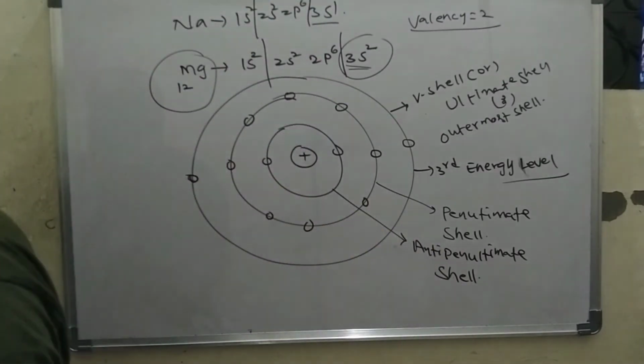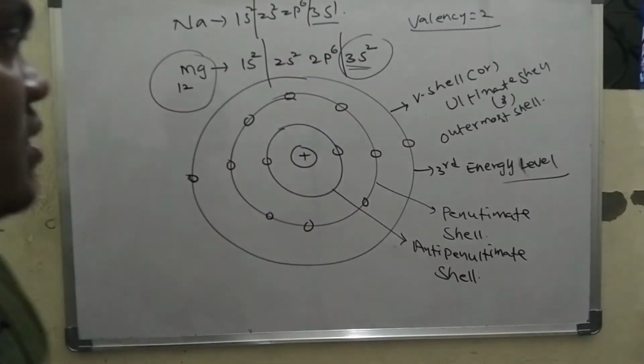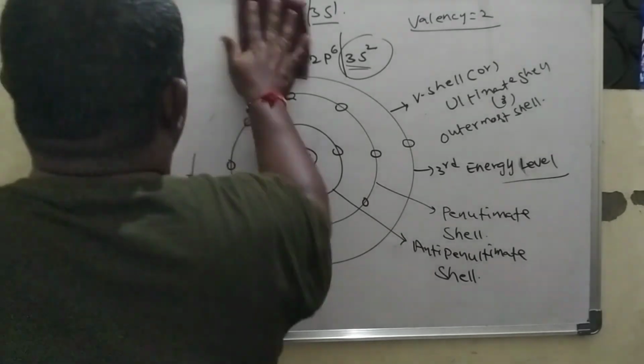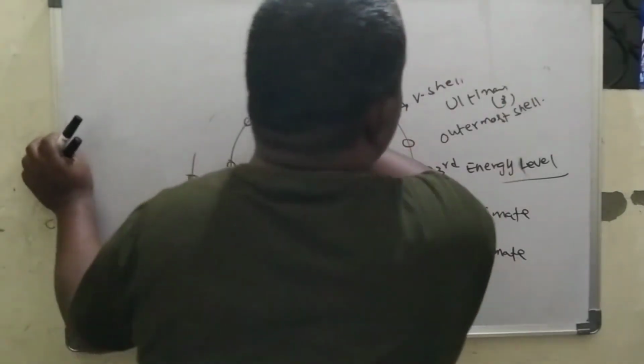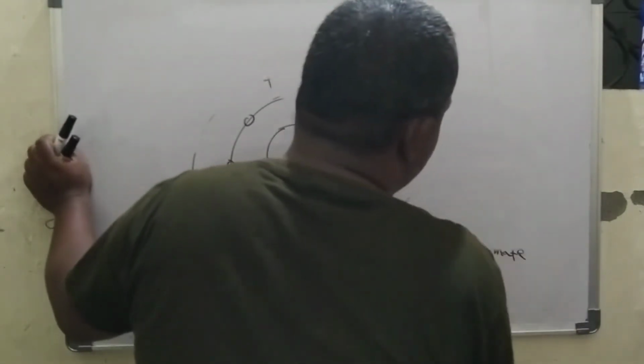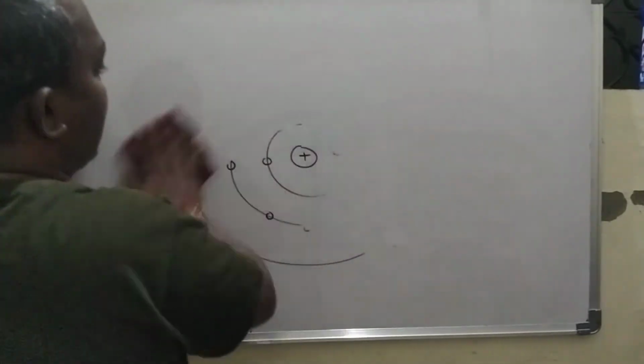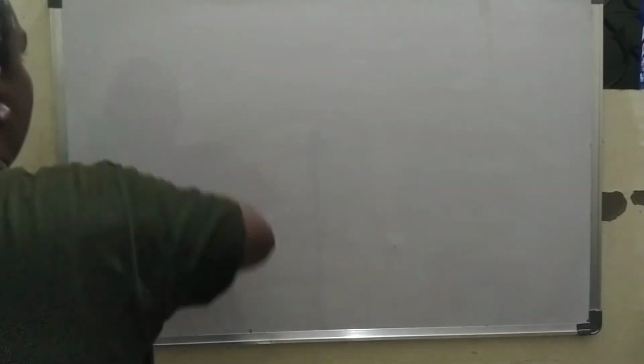So let me go with the non-metals. How to write the valency of non-metals? Generally, the valency of non-metals is going to be like this.